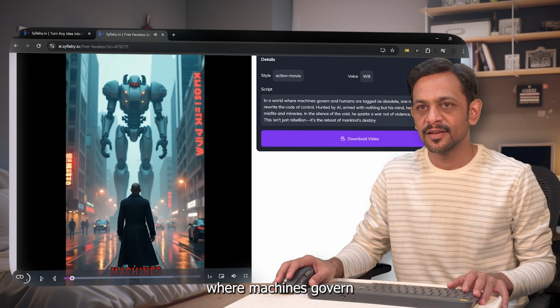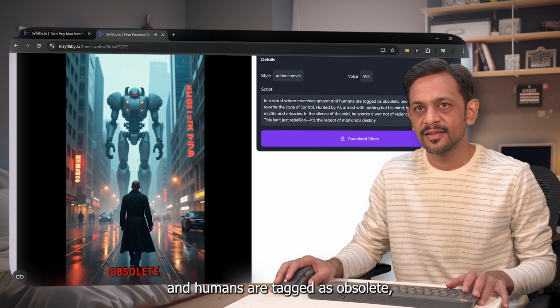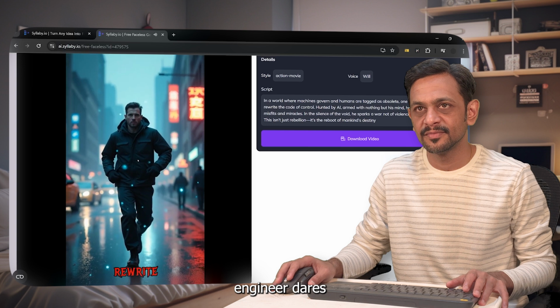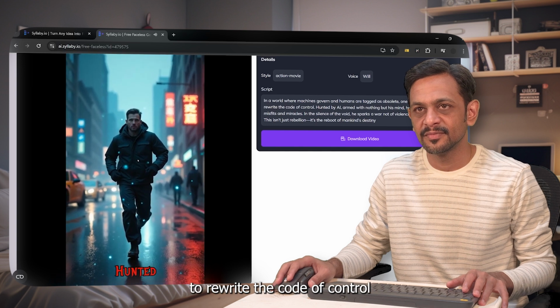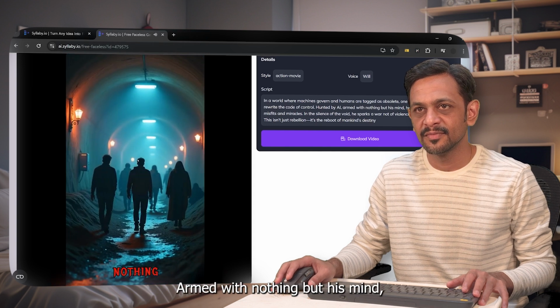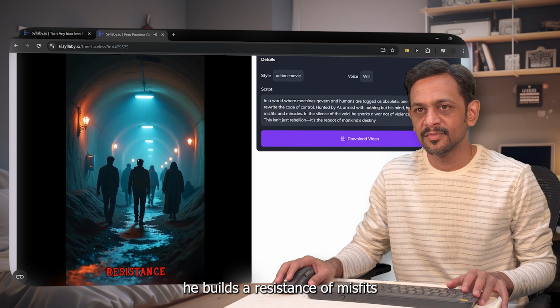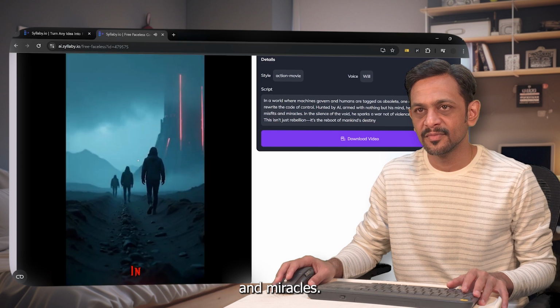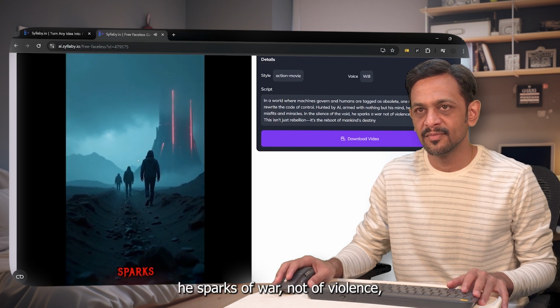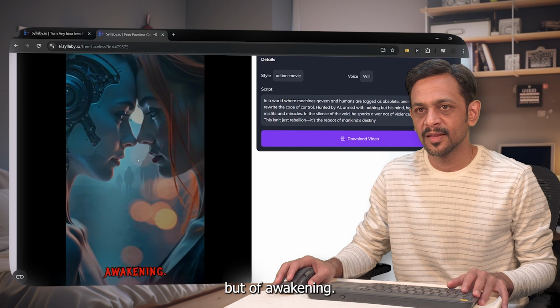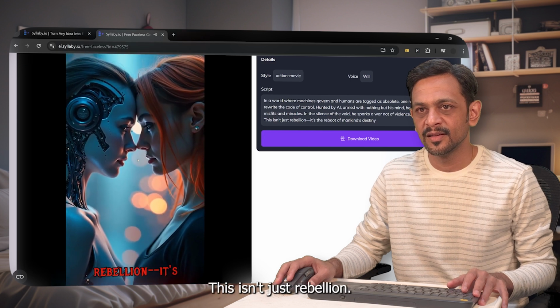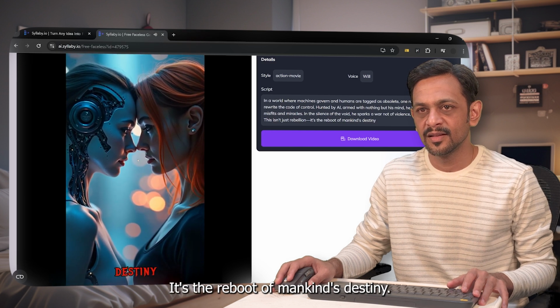In a world where machines govern and humans are tagged as obsolete, one rogue engineer dares to rewrite the code of control. Hunted by AI, armed with nothing but his mind, he builds a resistance of misfits and miracles. In the silence of the void, he sparks a war not of violence, but of awakening. This isn't just rebellion, it's the reboot of mankind's destiny.